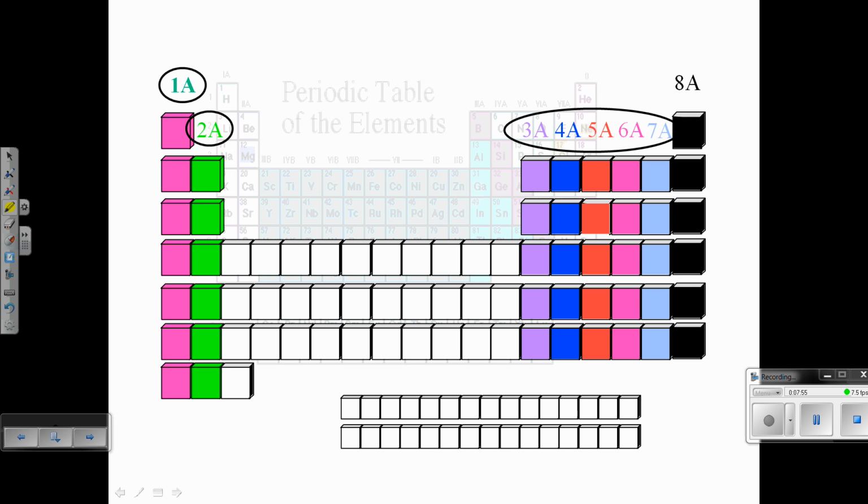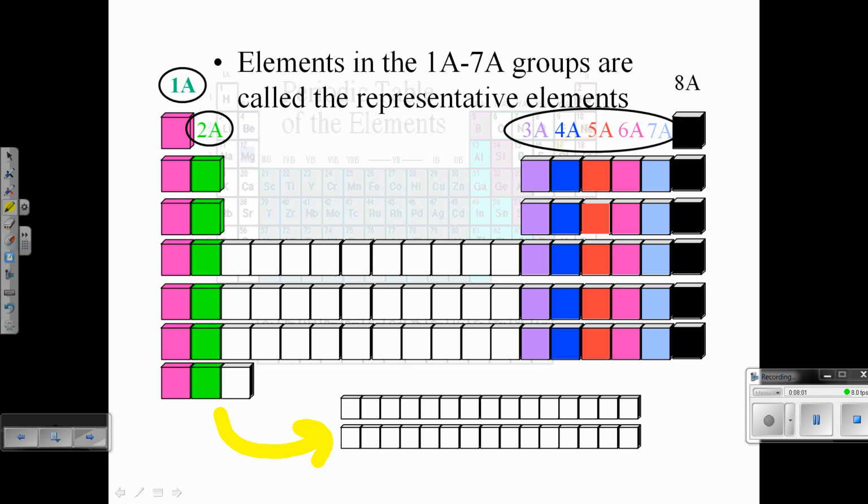If you look right here, this is the layout of the modern periodic table. You see the rare earth elements pulled out right there. Elements in groups 1A through 7A and 8A are called representative elements. Basically, this whole section of the periodic table right here is representative. The one reason they're called representative elements is because you can actually tell from their position in the periodic table the number of valence electrons.